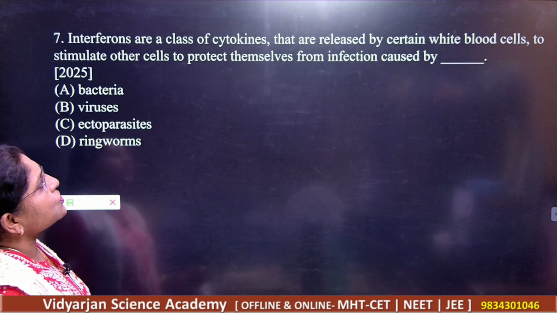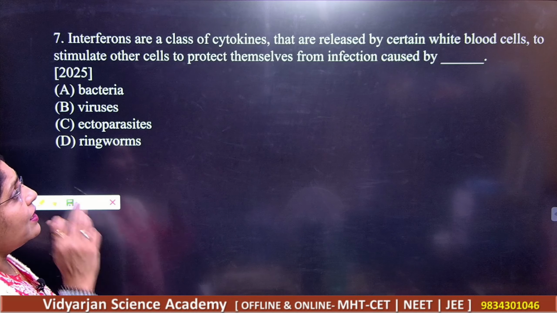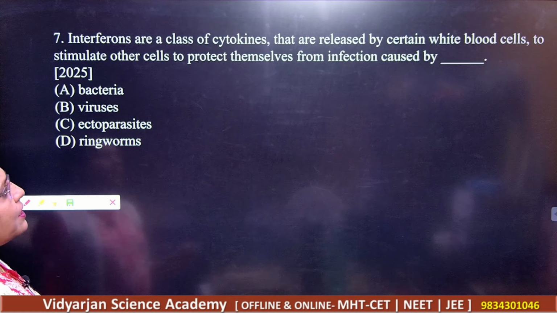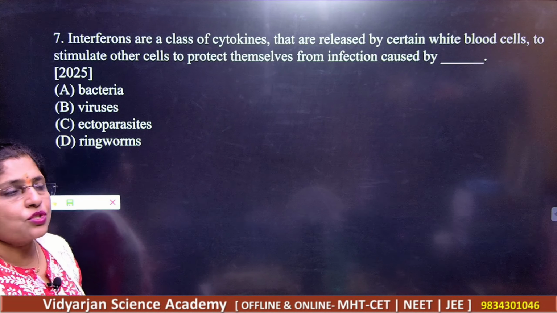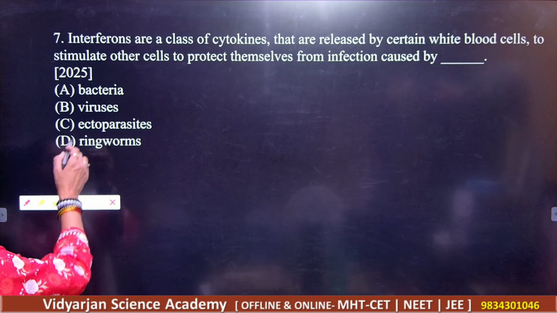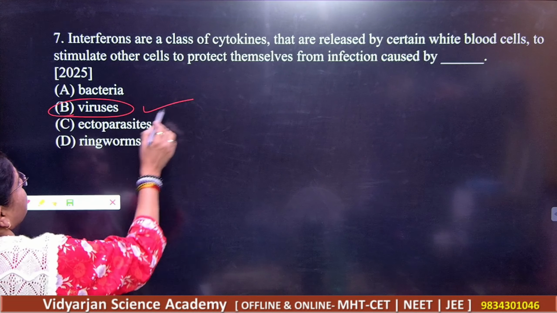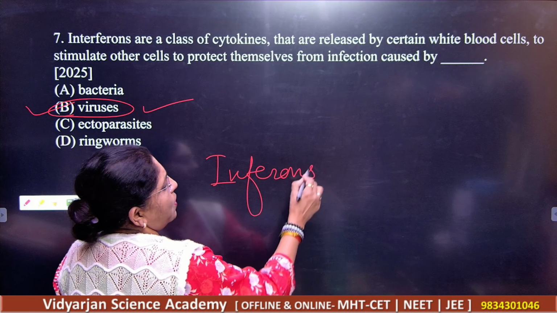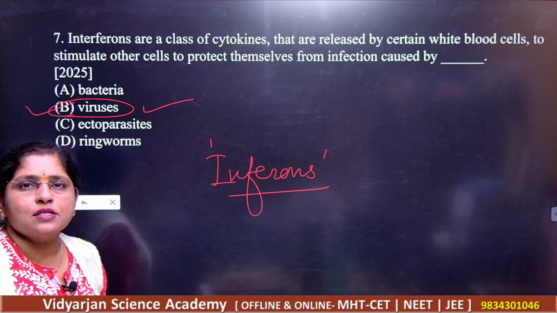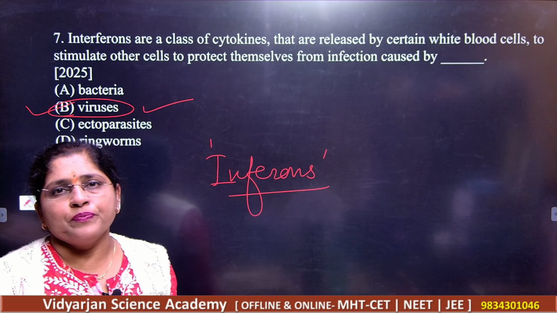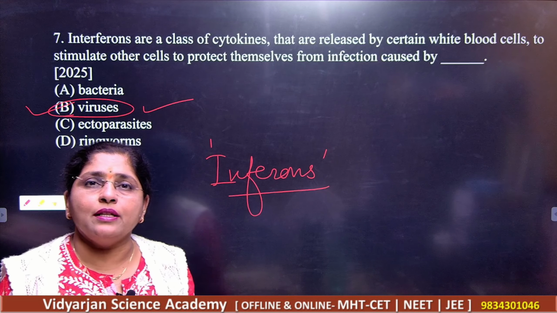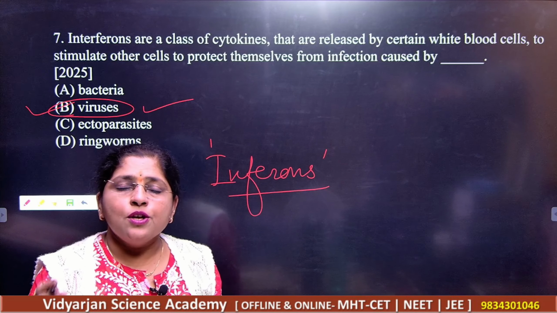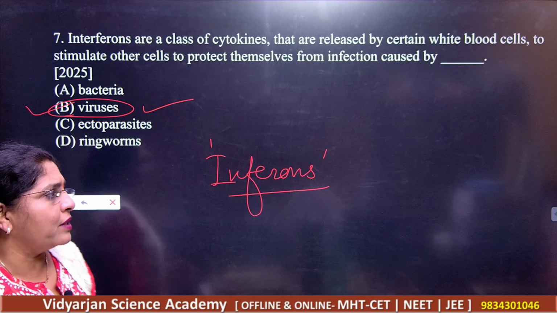Interferons, a class of cytokines that are released by certain white blood cells to stimulate other cells and to protect themselves from the infection caused by dash. Okay, so you know that this is caused by the virus. You know that B is the correct answer, virus. You know that interferons, right? Interferons are very special secretions against viral infection. Got it? And they are released here in the defense mechanism. This is a very important thing for immunity, right? So please students, remember the word interferons, right?